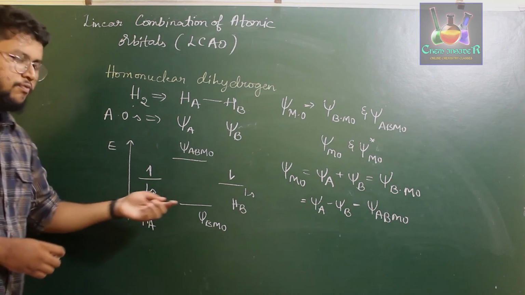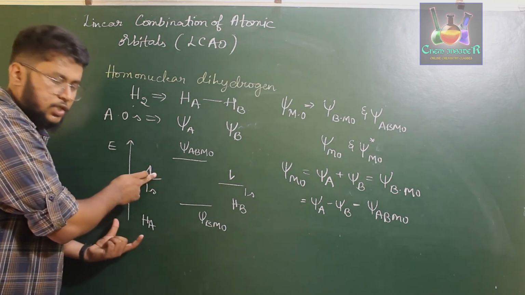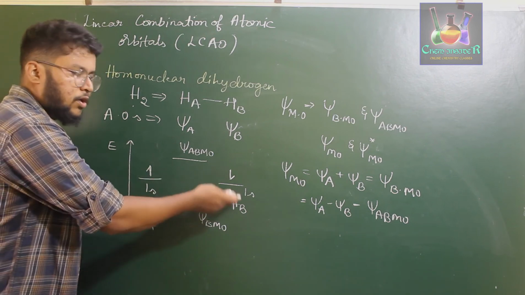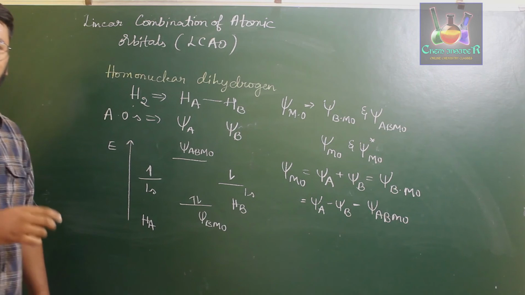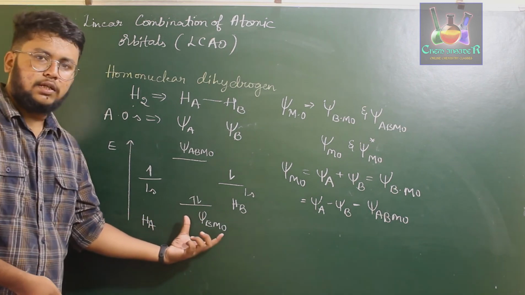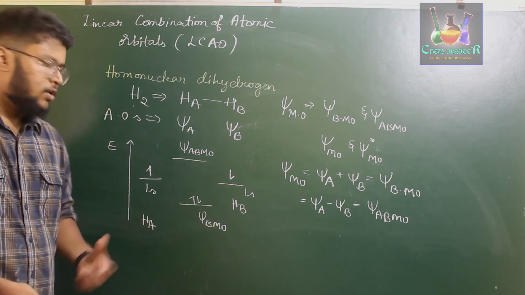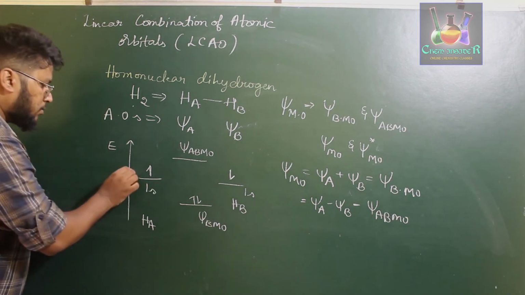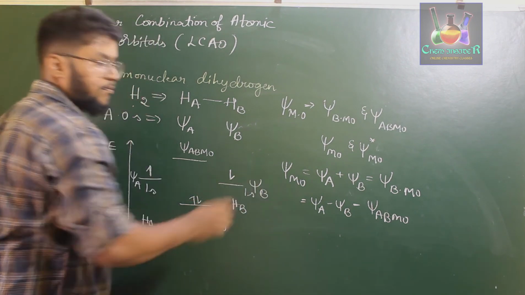So now the one electron of the 1s orbital of HA and the 1s orbital of HB both get paired up in the bonding molecular orbital. So the electrons are present in paired formation in the bonding molecular orbital.